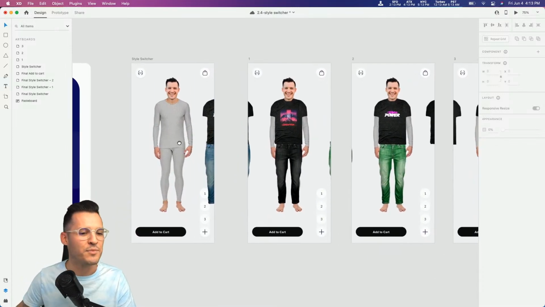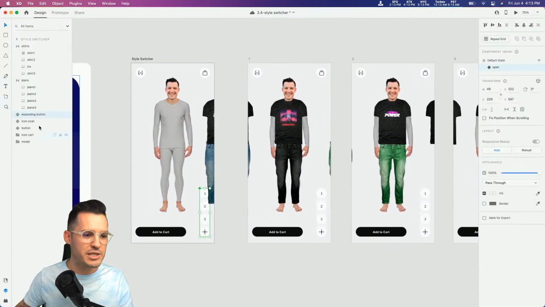That's what I'm saying. Okay, so with all that being said, we just need to make sure we have all these sliding shirts. We want this expanding button to be on top in each one of them.